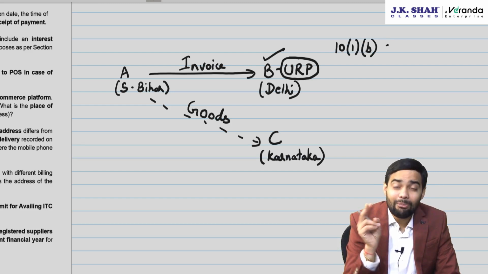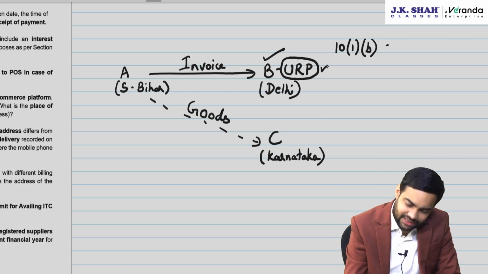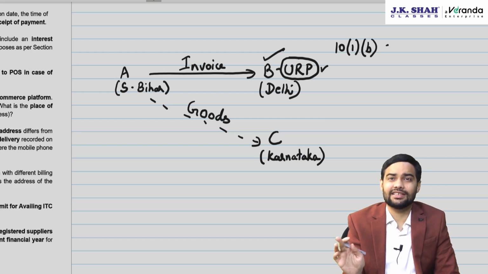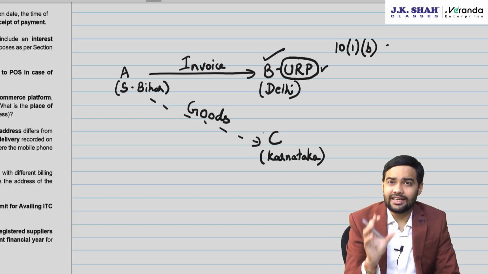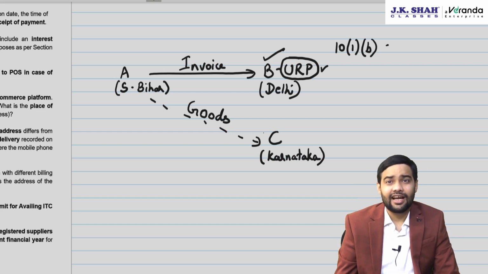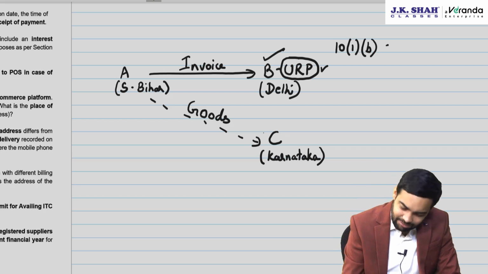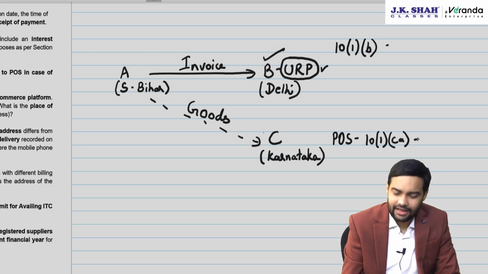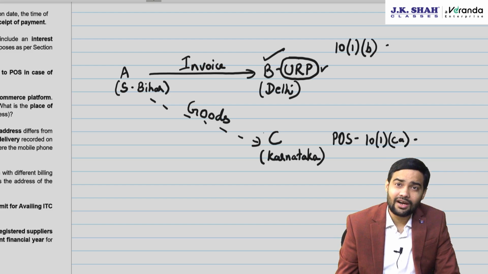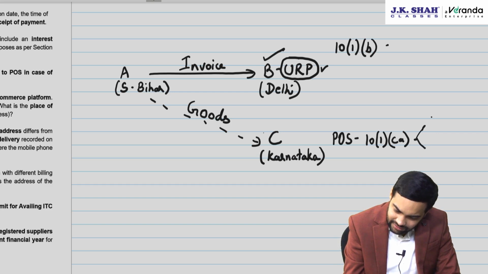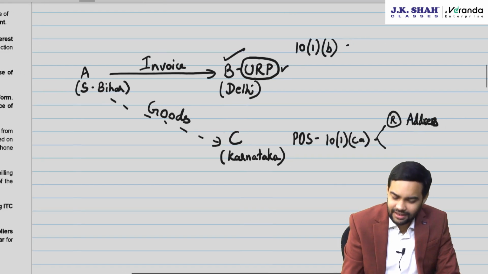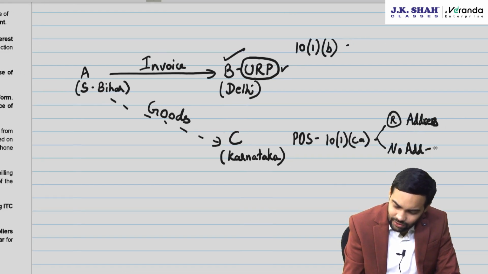10(1)(b) clearly says the person to whom you have invoiced, that would be regarded as the place of supply. But what will happen in case B is unregistered and there is no consideration being charged from Mr. C? If you carefully notice, the goods are getting delivered to C in Karnataka, and that's why the government believes that the place of supply when the supply is to an unregistered person would be according to 10(1)(ca), and 10(1)(ca) says if the recipient's address is available on the records of the supplier, then such address. If no address is available, then it will be the location of the supplier.